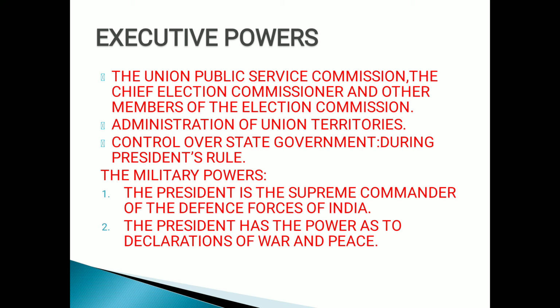Then he can control the state government during the president's rule. President's rule applies when a state is not working properly, children, and here governors need the advice of the president in the state government. At that time the president interferes in the state, children. It means president's rule, that is, failure of the constitutional machinery of the state. I'm going to explain it in depth in the upcoming video, children. So here, who can interfere?